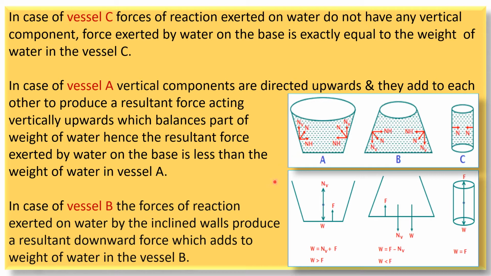So this is the explanation why there is same pressure at the base of each vessel even if they are having different shapes. So it does not depend upon the shape of the vessel, but the pressure depends on the height of the liquid column. Clear?